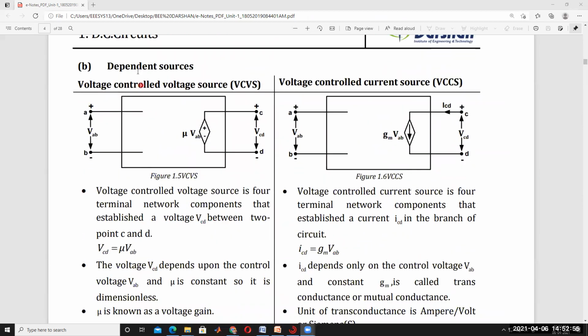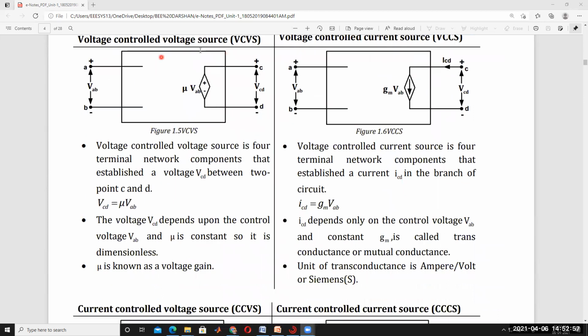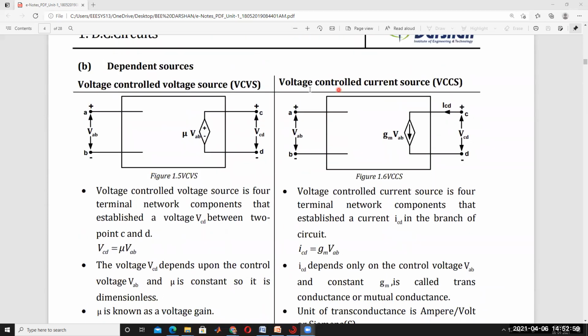So for dependent sources, these are dependent sources. Voltage controlled voltage source. Okay. So voltage controlled current source. So this is called voltage controlled voltage source and voltage controlled current source. This voltage source is depending on voltage. That's why it is called voltage controlled voltage source. This voltage source can be controlled by controlling this voltage.